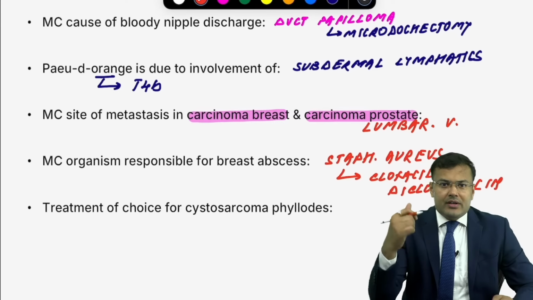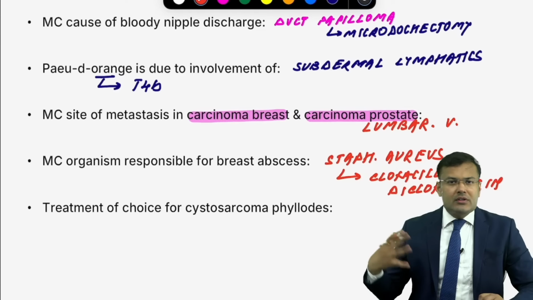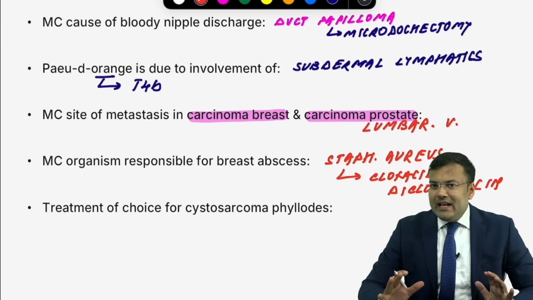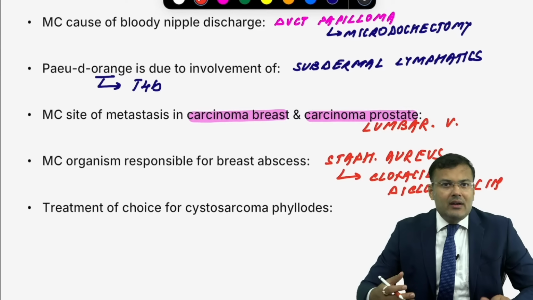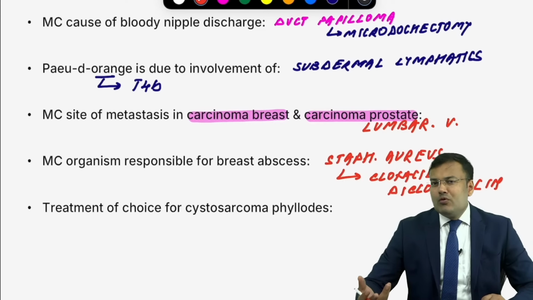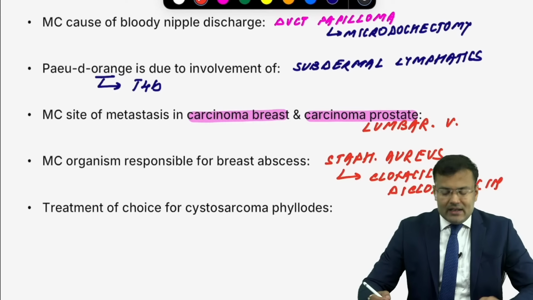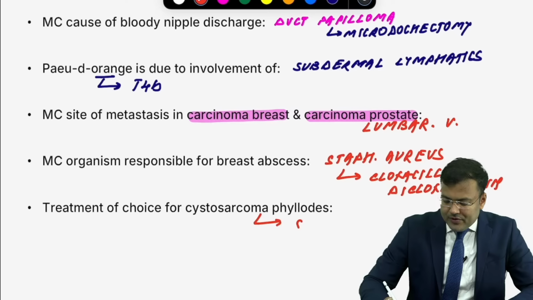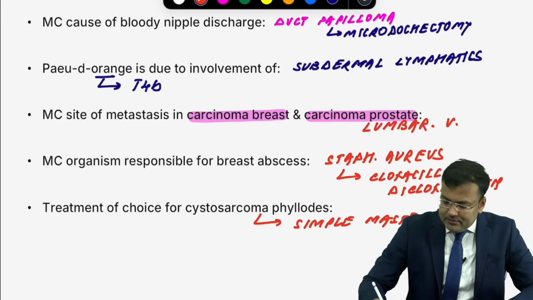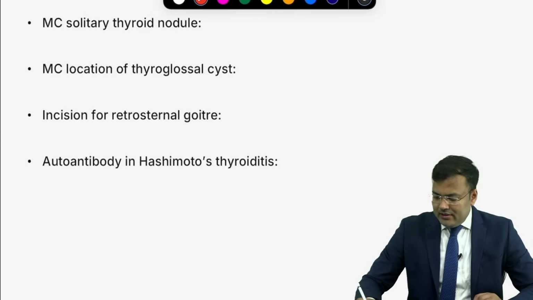Treatment of choice for cystosarcoma phyllodes. Affected breast will be massively enlarged, with a bosselated appearance. It is a type of sarcoma. There is hematogenous spread. Most common site of metastasis is lungs. And you know, for treatment of choice, we are going for simple mastectomy. Clear? Now see the next one.